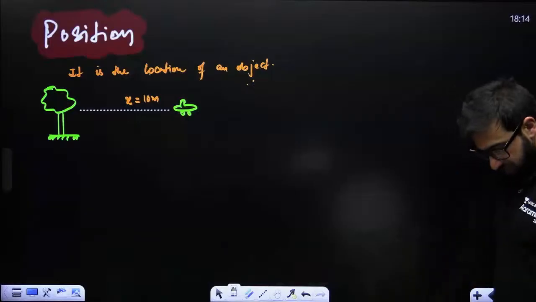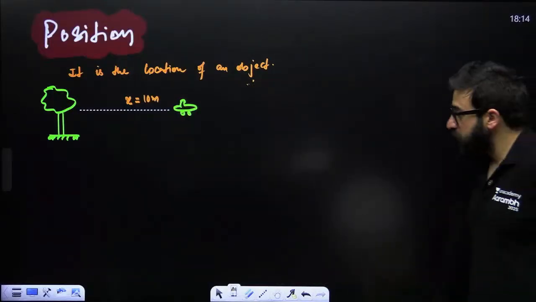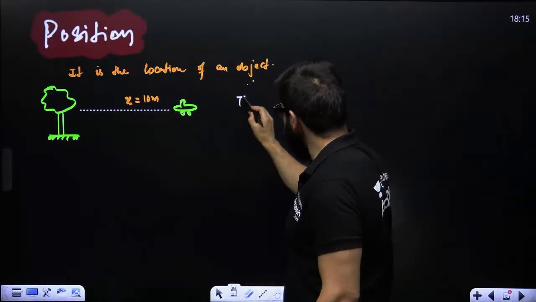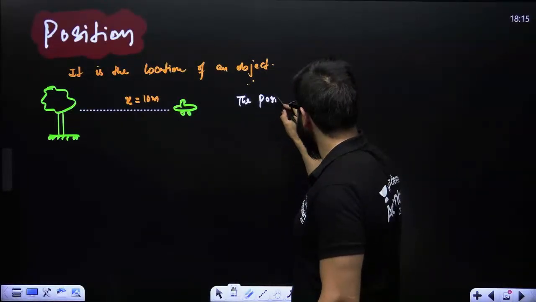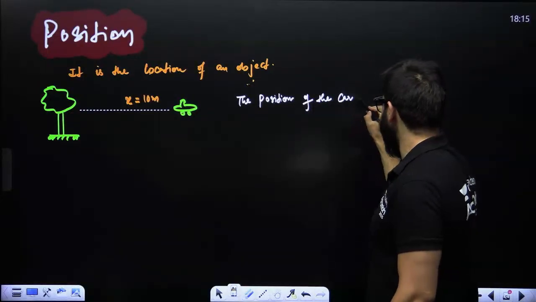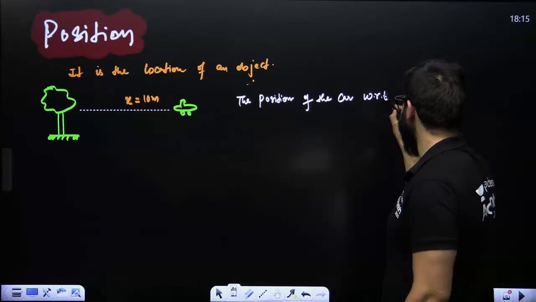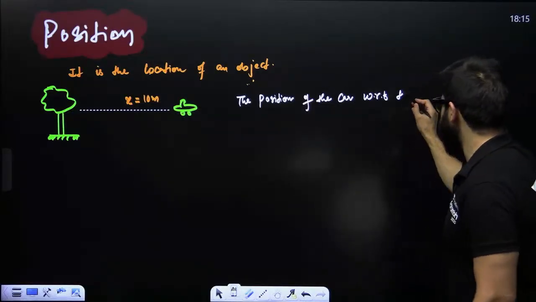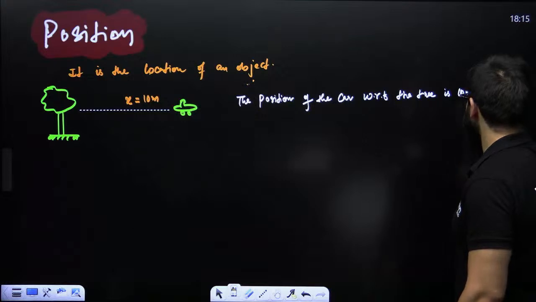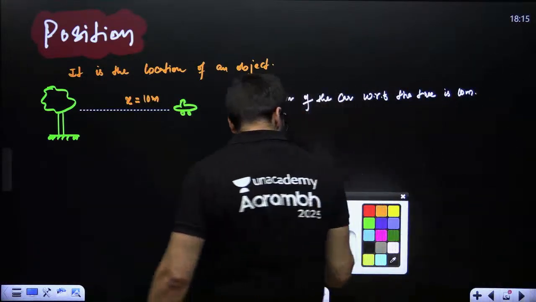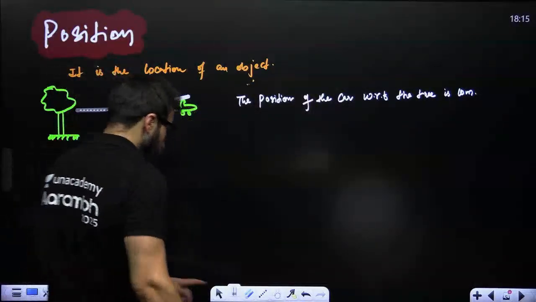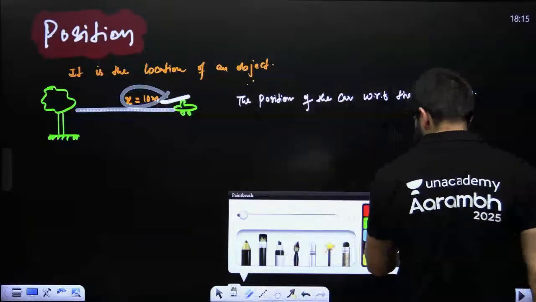Now, guys, listen to me very carefully. Can I say the position of the car with respect to the tree is 10 meters? So with respect to the tree, what is the position of the car? How far is it? It is at 10 meters. So position means where the object actually is.